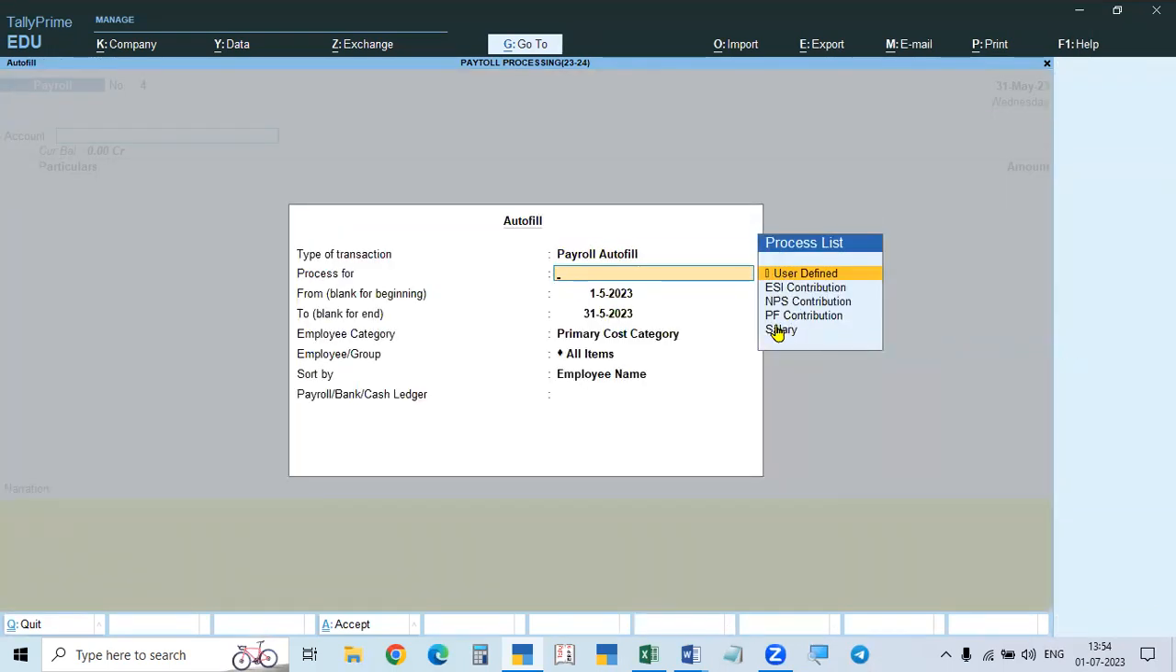PF I processed, salary I processed. These two I have not processed. So what is the difference? If you process, how will the report show? If you don't process, how will the report show? I will show the difference.